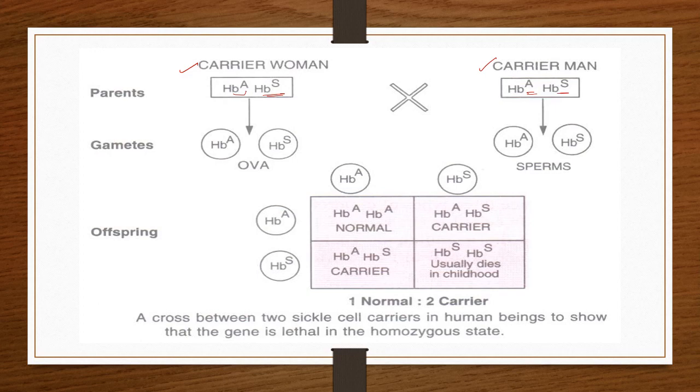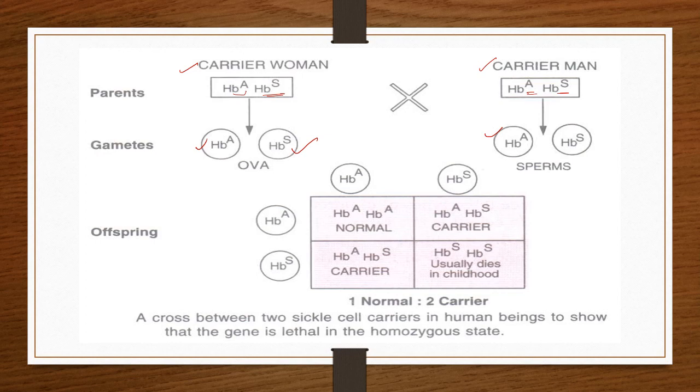Now the gametes, that is the ova. One gamete has normal hemoglobin and another gamete has the defective gene. And similarly, the carrier father also has sperms with the normal hemoglobin gene and with the sickle cell anemic gene.